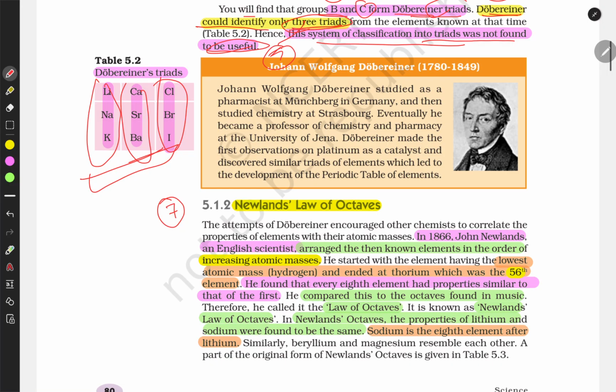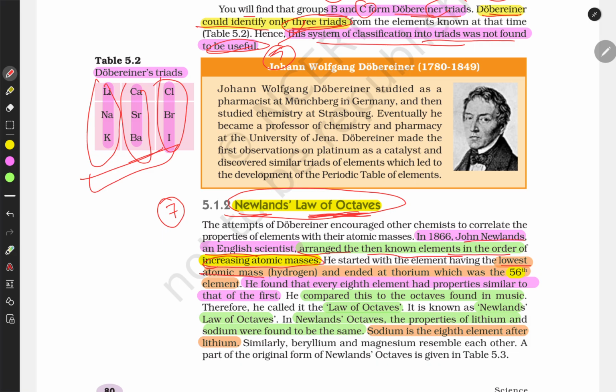The next step in the series of developments in the classification of elements was given by Newlands, who gave the law of octaves. In 1866, John Newlands, an English scientist, arranged the then known elements in order of increasing atomic mass.